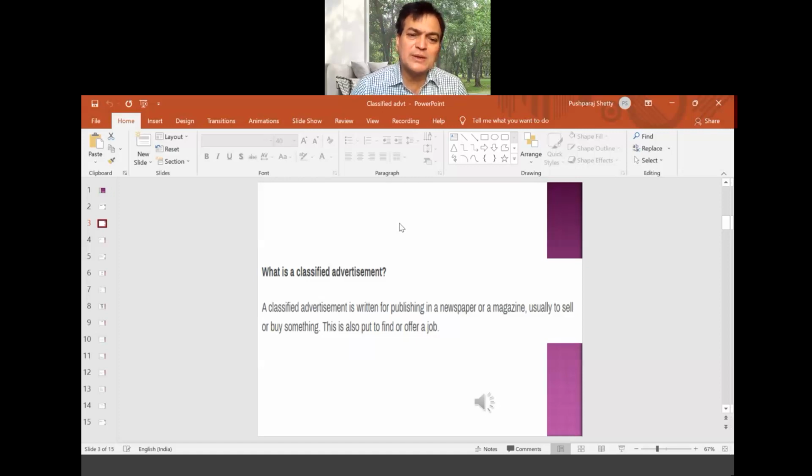A classified advertisement is written for publishing in a newspaper or a magazine, usually to sell or buy something. It is also put to find or offer a job. So how it is to be written, how situation vacant advertisements are going to be there, what should be the heading, all those kind of questions will come here in the examination.